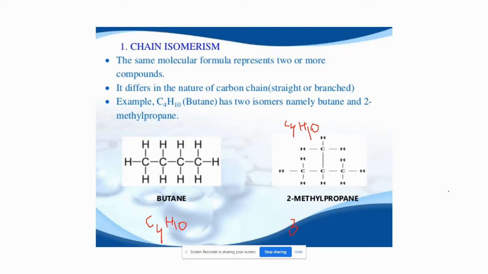So these two compounds have the same molecular formula, but one is butane and the other is 2-methyl propane. Here the difference lies in their chain. This is a straight chain, where 4 carbons is the longest continuous carbon chain, and in 2-methyl propane the continuous carbon chain is only 3. So these types of compounds come under chain isomerism.